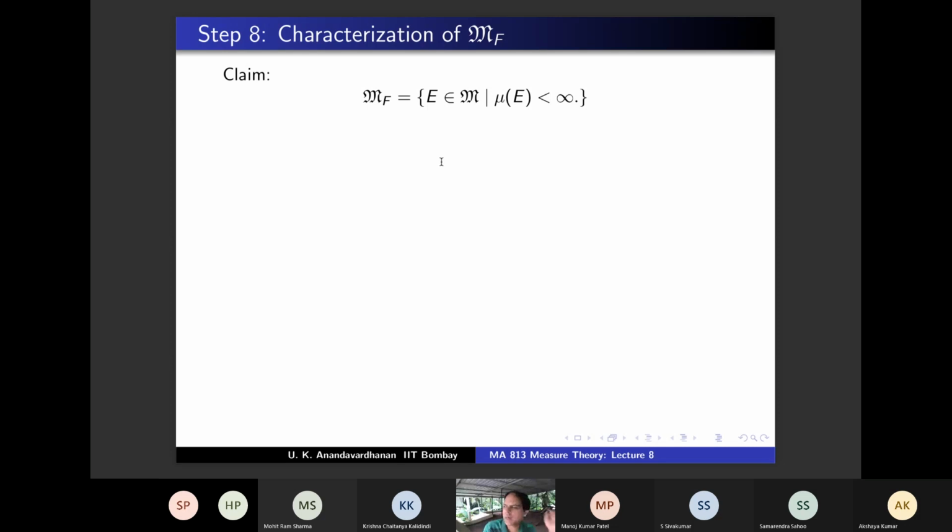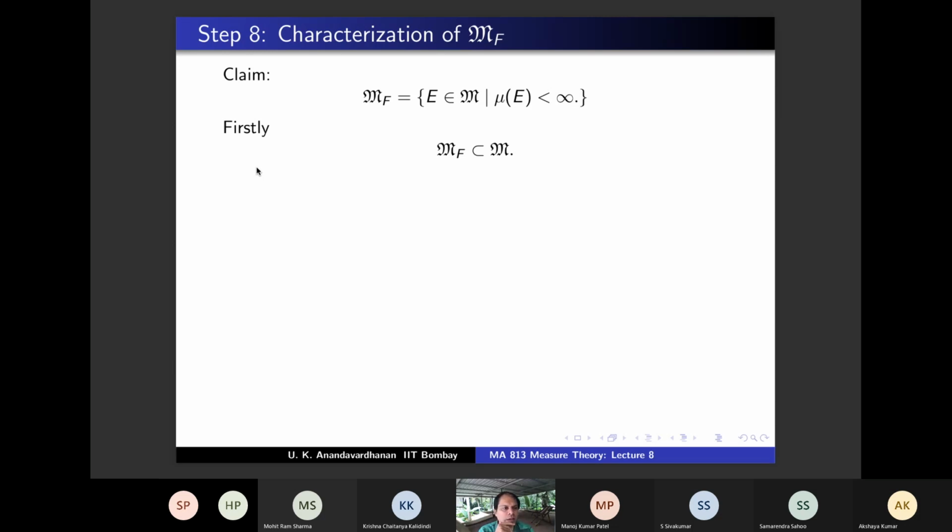Okay, so step 8 is a characterization, and it's a nice characterization, right? You have M and MF, and this also tells you why the notation F for finite. MF is precisely all those sets of M with finite measure. So let's show this. We have to show MF is contained in M.